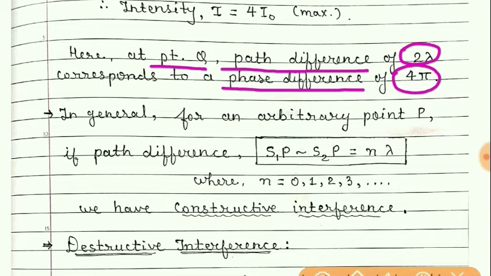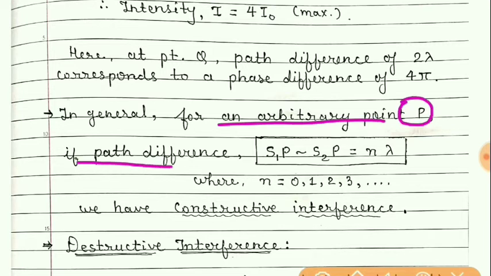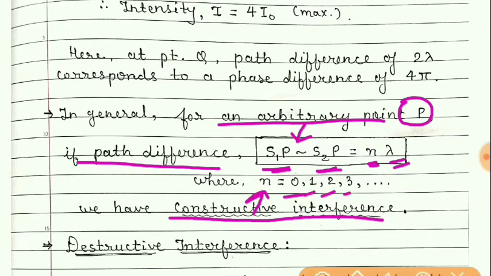So now students, in general we can say that at any given point P, if the path difference, that is S1P minus S2P, this symbol is for difference, is n times lambda, then it will show constructive interference, where n is equal to 0, 1, 2, 3 and so on.